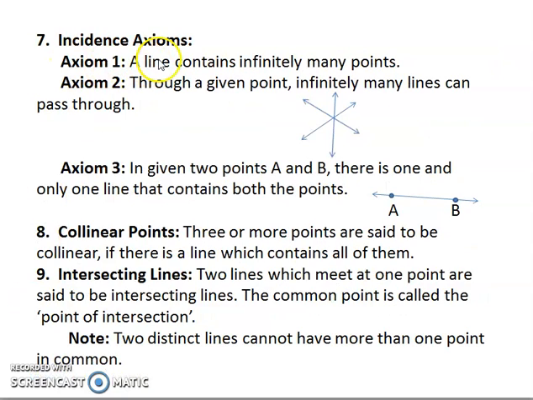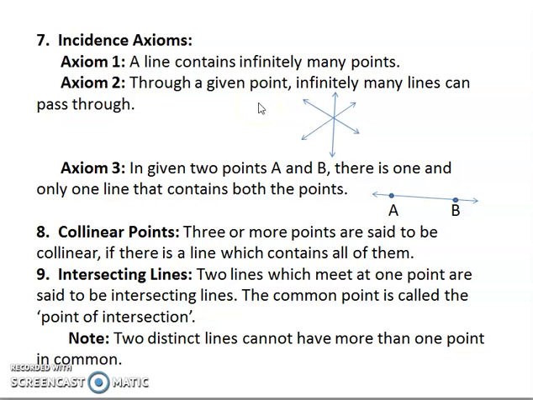So first we have the incidence axioms. That is, a line consists of infinitely many points. While we were doing representation of rational numbers on the number line, we have already told you that between any two given rational numbers, you can have infinitely many rational numbers. So a line will also be the same way. It will consist of infinitely many points.